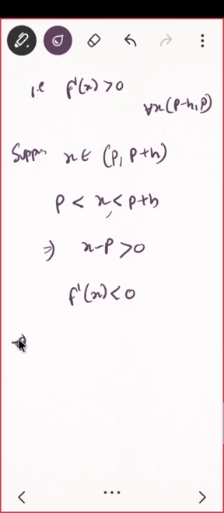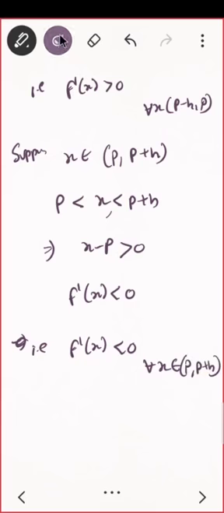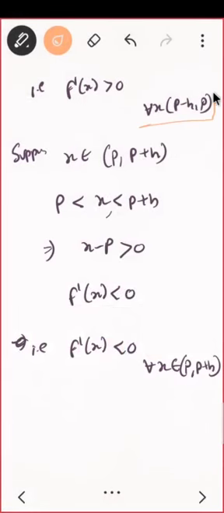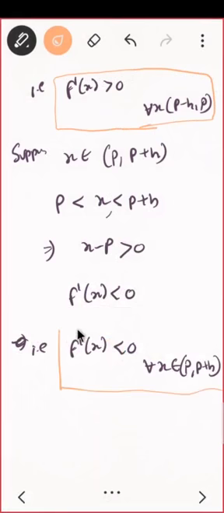That is, f dash of x is negative for all x belonging to this interval. What do I claim then? I have these two statements. The first statement is: when my x is lying here, f dash of x is positive, and when my x is lying here, I'm having this. From these two, can I say something?